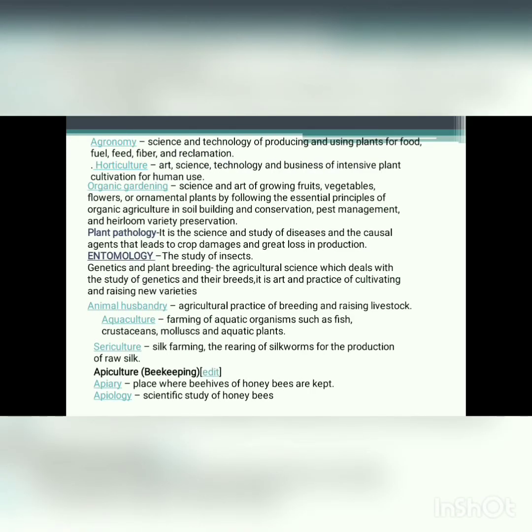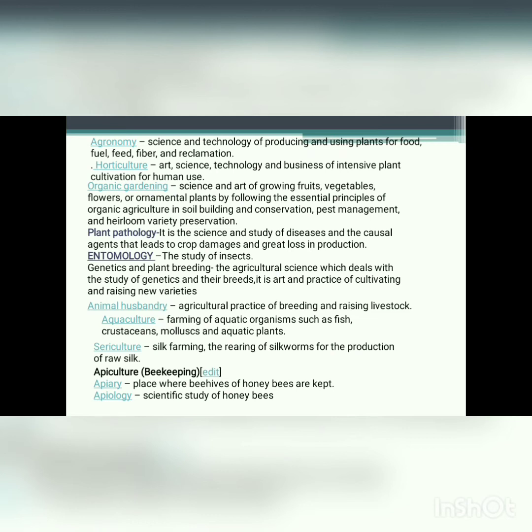Agronomy, science and technology of producing and using plants for food, fuel and fiber and reclamation. Horticulture, art, science, technology and business of intensive plant cultivation for human use. Organic gardening, science and art of growing fruits, vegetables, flowers or ornamental plants by following the essential principle of organic agriculture in soil building and conservation, pest management and heirloom variety preservation.